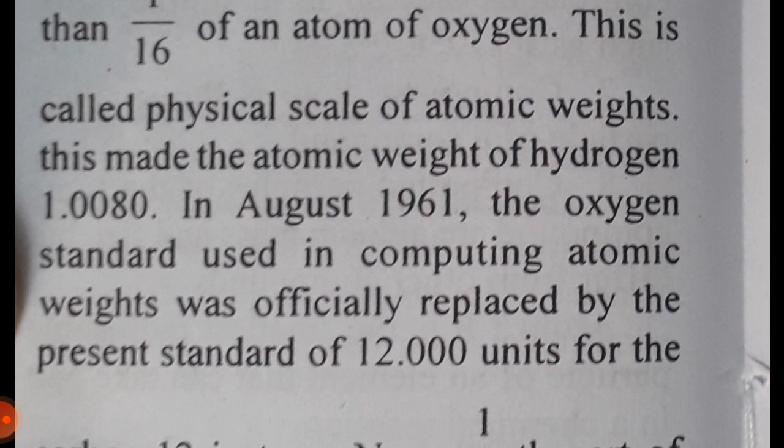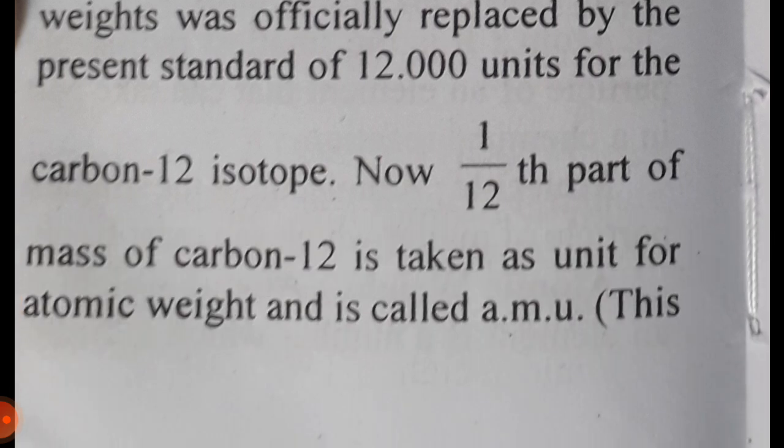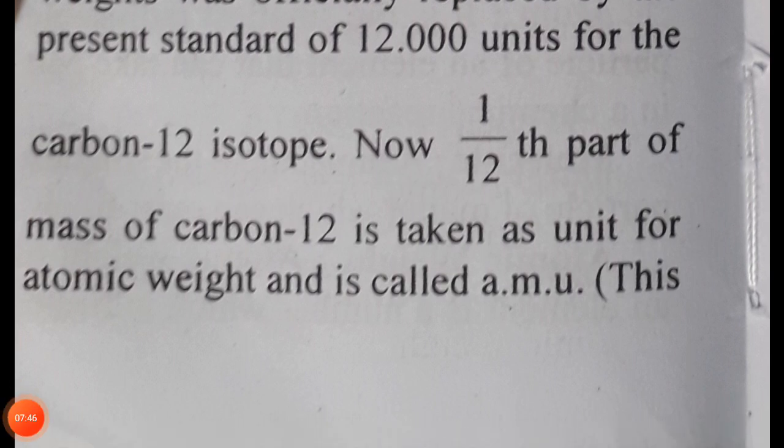This made the atomic weight of hydrogen 1.0080. In August 1961, the oxygen standard used in computing atomic weight was officially replaced by the present standard of 12.000 units for the carbon-12 isotope. Now 1/12 of the mass of carbon-12 is taken as the unit for atomic weight, and it is called AMU, atomic mass unit.